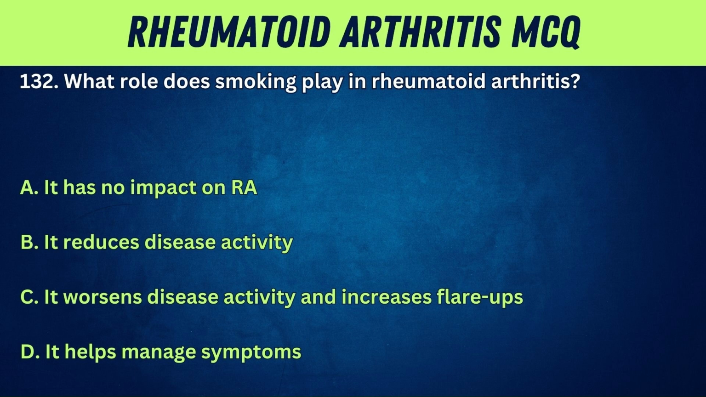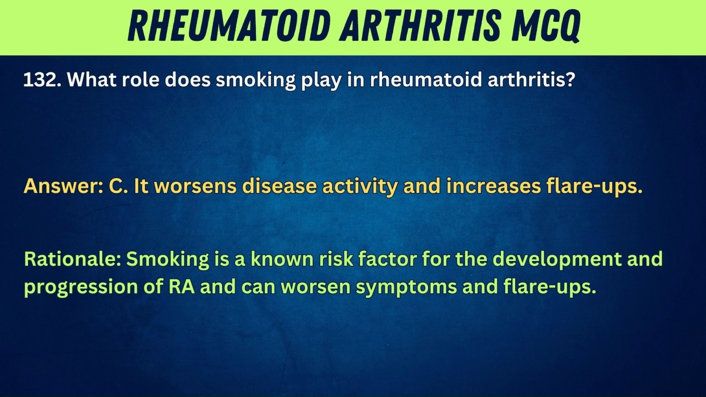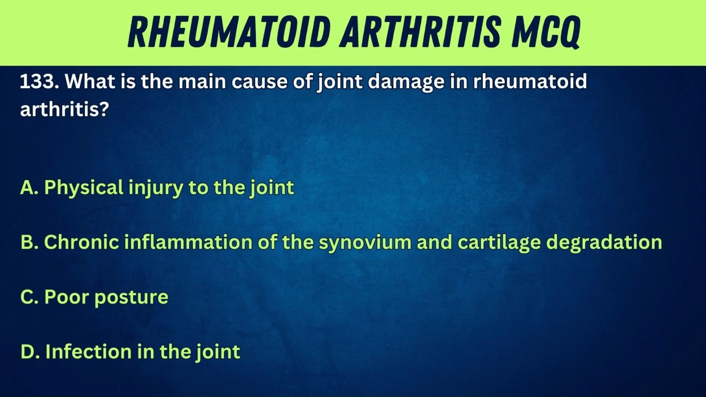132. What role does smoking play in rheumatoid arthritis? A. It has no impact on RA. B. It reduces disease activity. C. It worsens disease activity and increases flare-ups. D. It helps manage symptoms. Answer: C. It worsens disease activity and increases flare-ups. Rationale: smoking is a known risk factor for the development and progression of RA and can worsen symptoms and flare-ups.